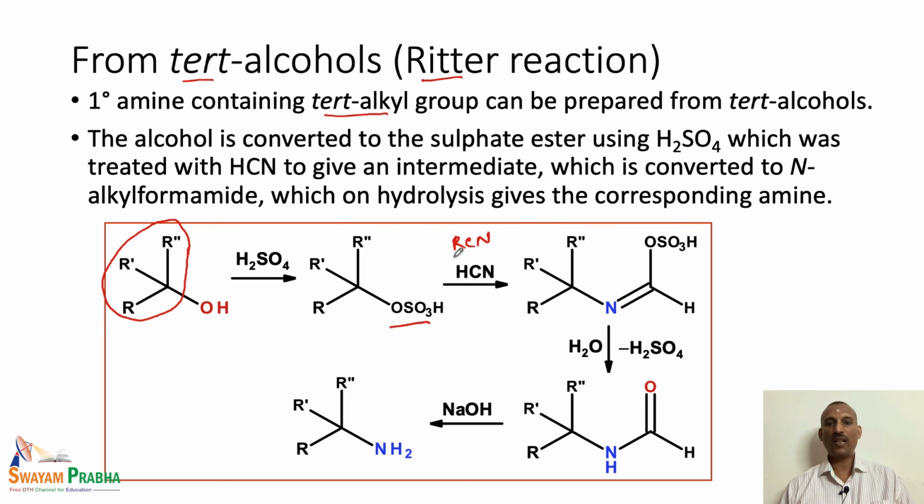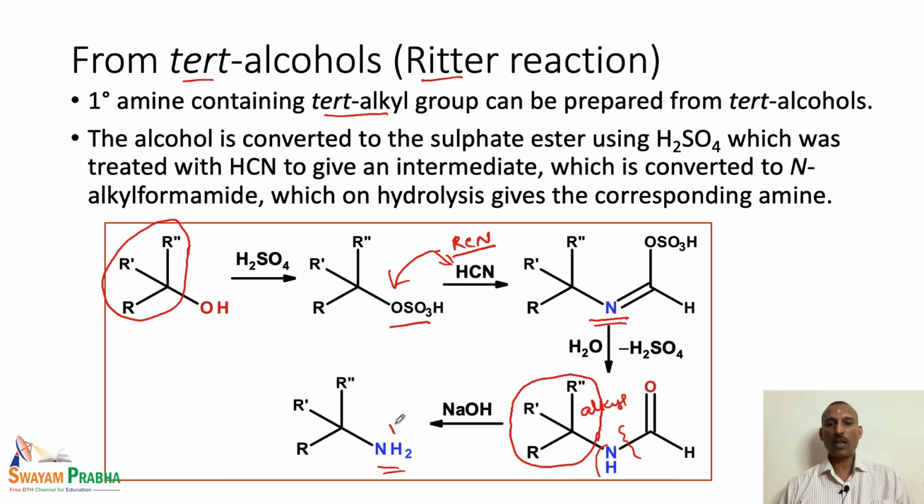We can also use alkyl cyanides, or we can use hydrogen cyanide also. When the sulfate ester and the cyano derivative react together, we end up with this particular intermediate, and this intermediate on losing water produces the corresponding N-alkyl formamide. This is the alkyl unit and this is the formamide unit, and the alkyl unit is attached to the nitrogen. This is called the N-alkyl formamide unit, and on hydrolysis it gives the corresponding amino compound.